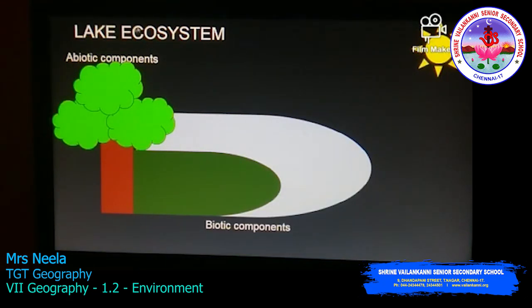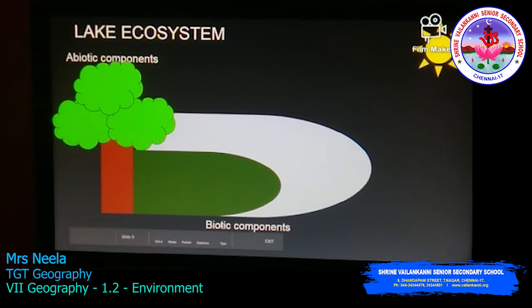I formed this lake ecosystem to explain to you all. Now here consider this as the lake. In the lake ecosystem, the sunlight which falls on the water helps the growth of the algae. Imagine this as an algae. This algae will produce the oxygen for the animals.